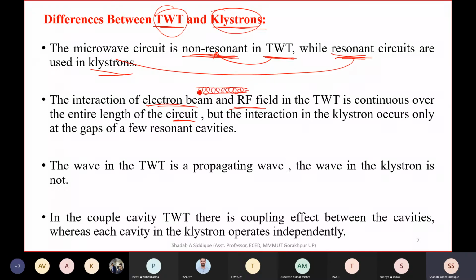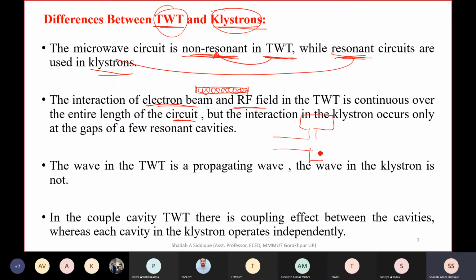From this terminal to this side, the interaction of the electrons as well as the RF field happens throughout the tube. But in a klystron amplifier, we have seen we had a cathode, and we had a cavity.